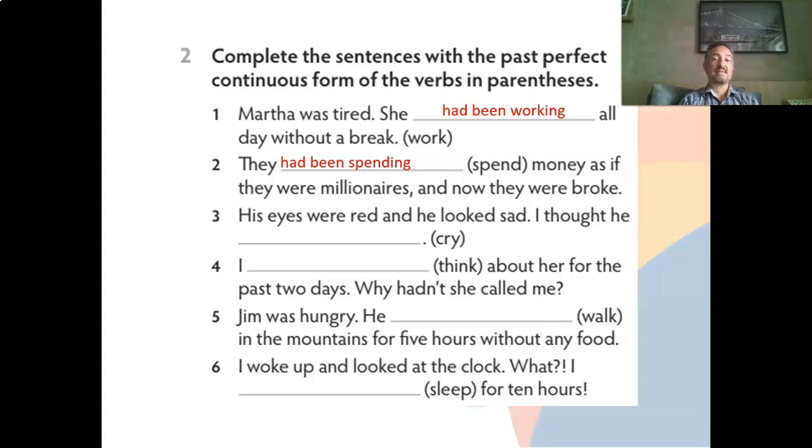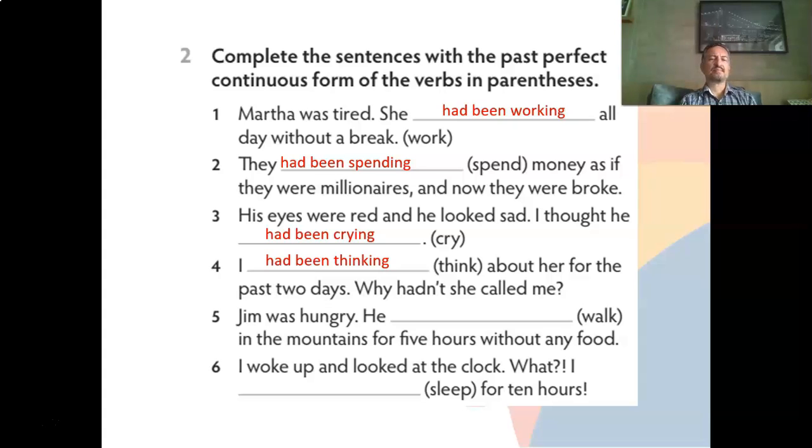I thought he had been crying. Okay, something that he had been doing, a continuous action, when I noticed that his eyes were red and he looked sad. Number 4, I think about her for the past 2 days. Why hadn't she called me? So what had I been doing? I had been thinking about her for the past 2 days. Okay, that's why hadn't she called me.